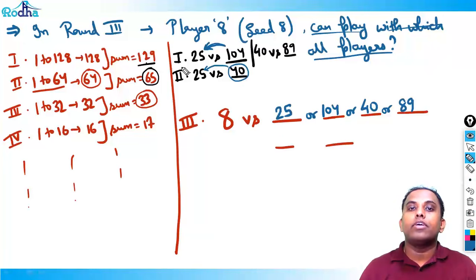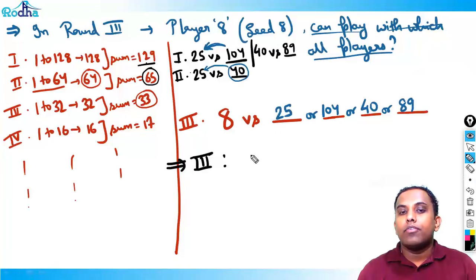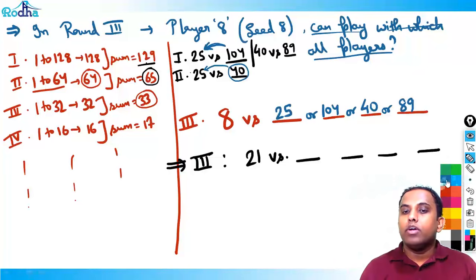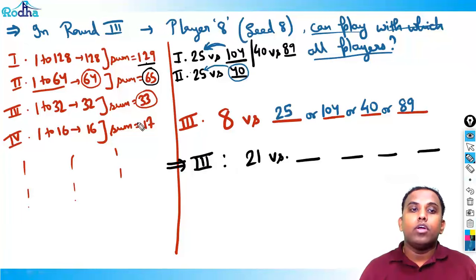This kind of example I've given to do this set. We have to solve our actual set, right? I hope this set will make it clear. Just for your understanding, we can do the same thing here. Quickly tell me, in round 3 only, which are the players who can play with rank number 21? 29 versus whom can take place? Quickly we'll do it.